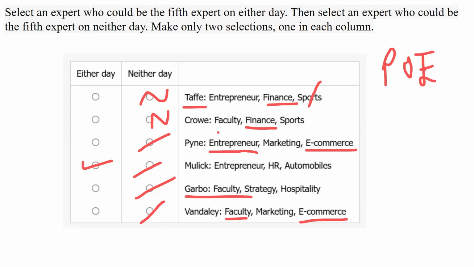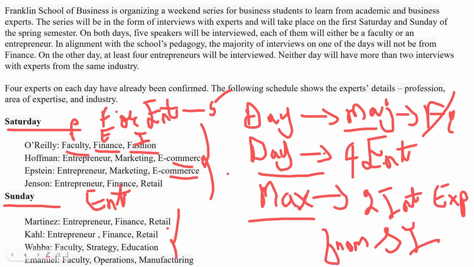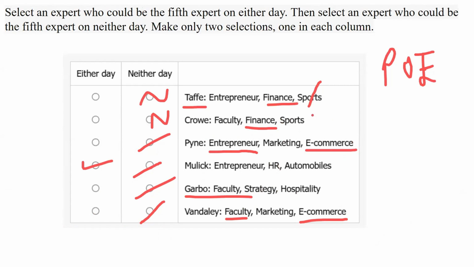He is from finance, and the majority will become finance. So hence, Crow cannot come on either of the days. So this is our answer. Crow is the one who cannot come on either day.